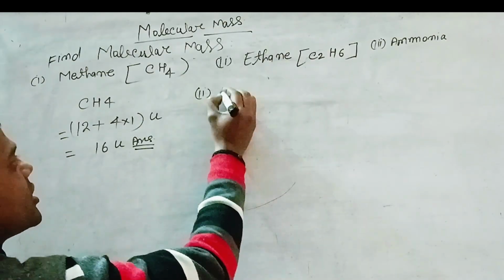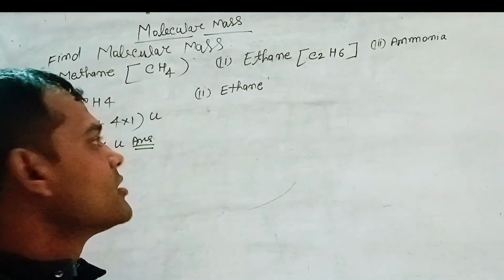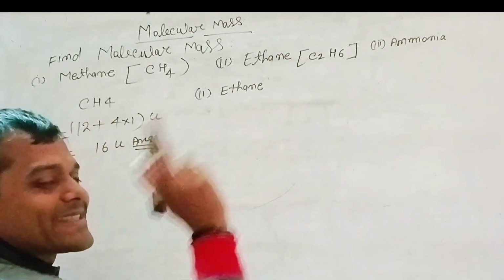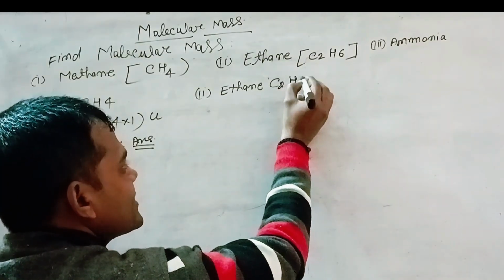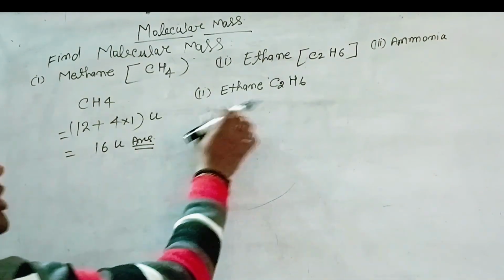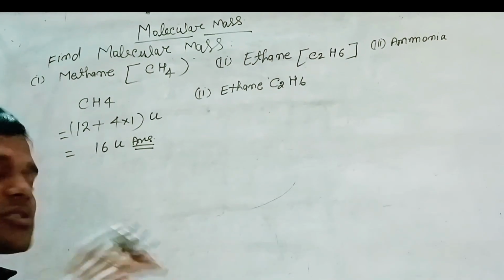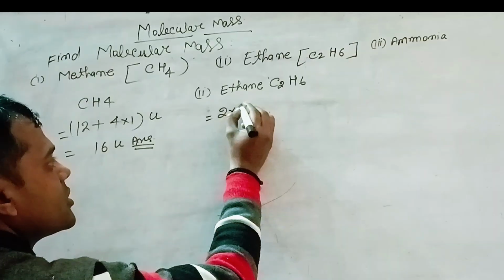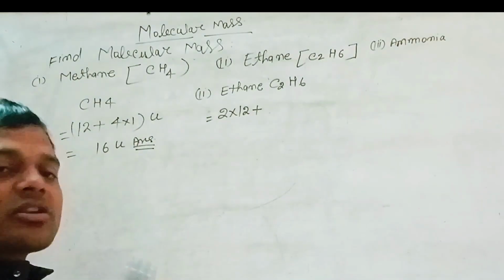Next, ethane. Second, ethane C2H6. So molecules of ethane, and find the molecular mass of ethane C2H6. The chemical formula is C2H6. Atomic mass of carbon, and 2 atoms of carbon. So 2 into atomic mass of carbon is equal to 2 into 12 plus 6 into atomic mass of hydrogen.